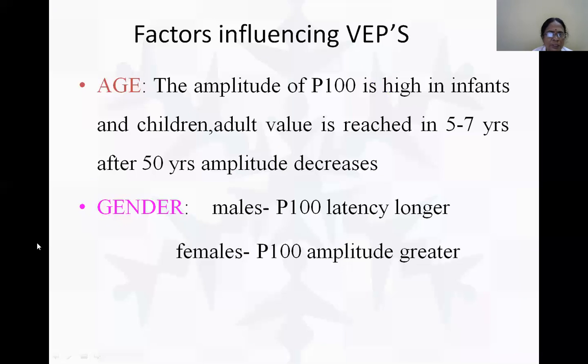The amplitude can be affected by age and gender. The amplitude of P100 is high in infants and children. The adult value is reached only when the child reaches the age of 5 to 7 years. Initially, the amplitude of P100 is higher than the normal picture we have shown.